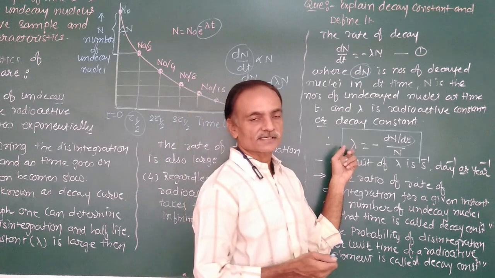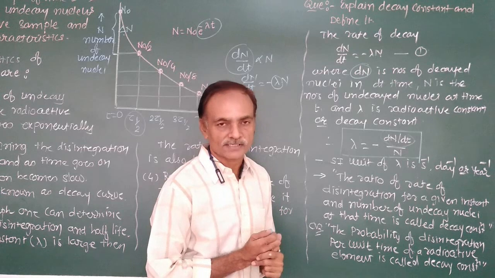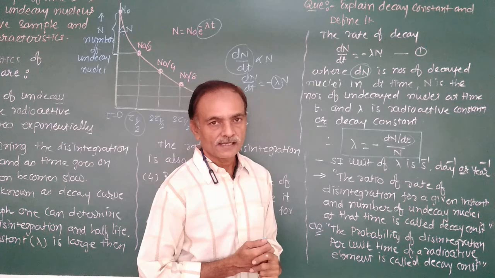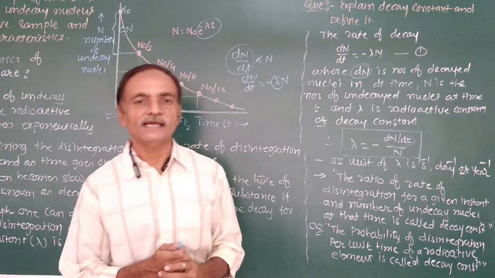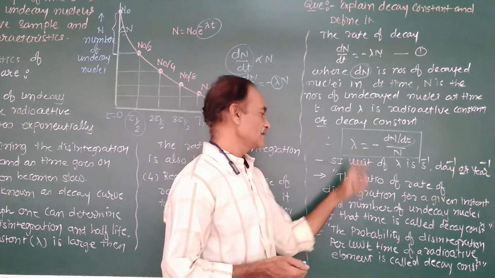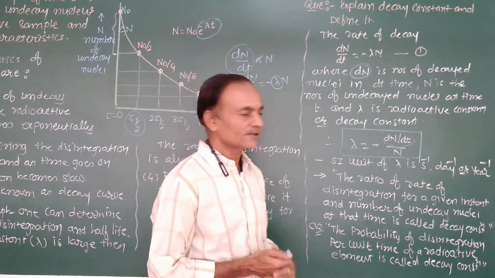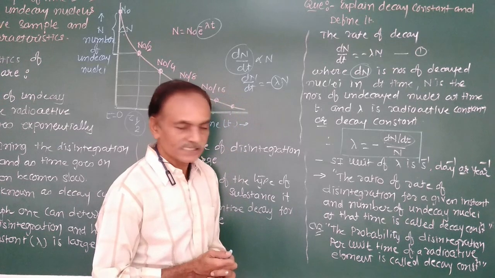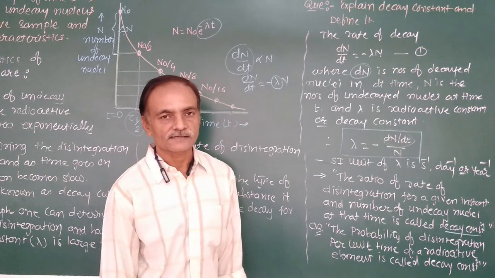In this definition of decay constant, dN by dt is the rate of disintegration at a given instant, and N is the number of undecayed nuclei at that instant. This ratio is known as the decay constant, or the radioactive constant, lambda.